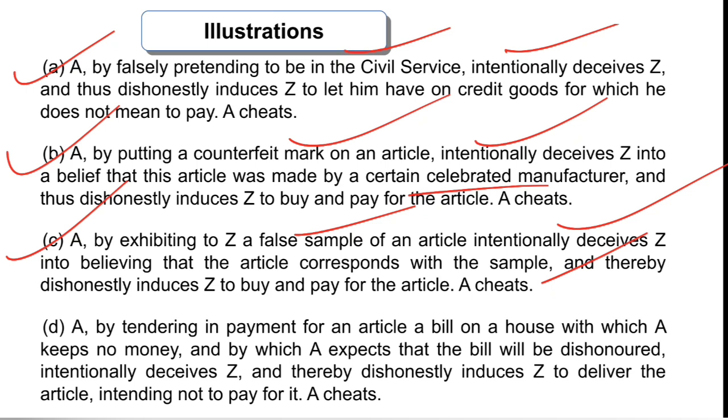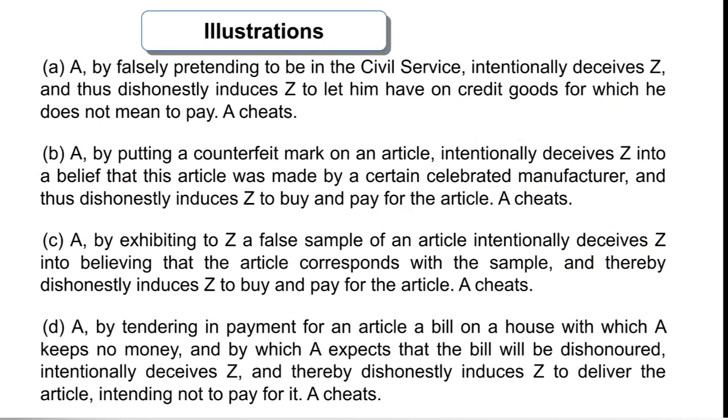So this is obviously cheating, because I am showing somebody a sample of something having some qualities, but the packed article which was purchased did not have the same qualities and features as the sample shown at the time of purchase. So this is cheating. Now illustration D says A, by tendering in payment for an article a bill on a house with which A keeps no money,